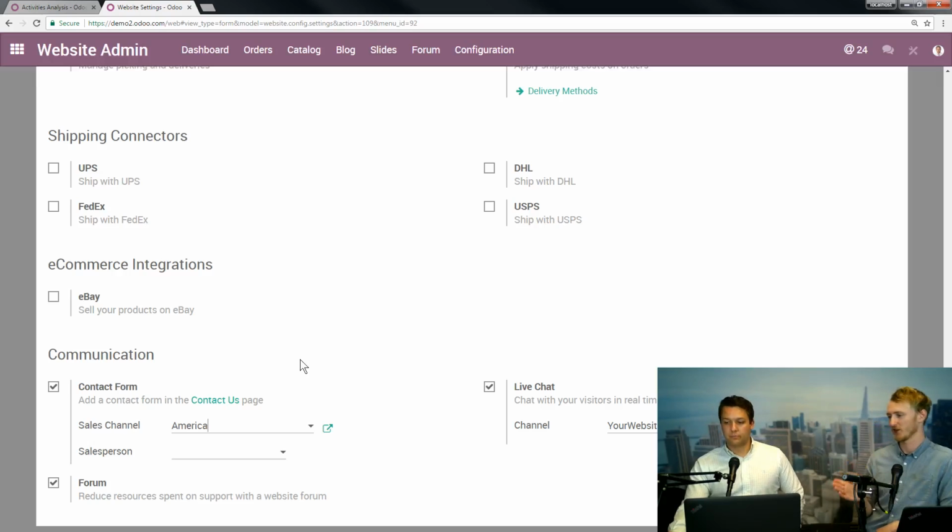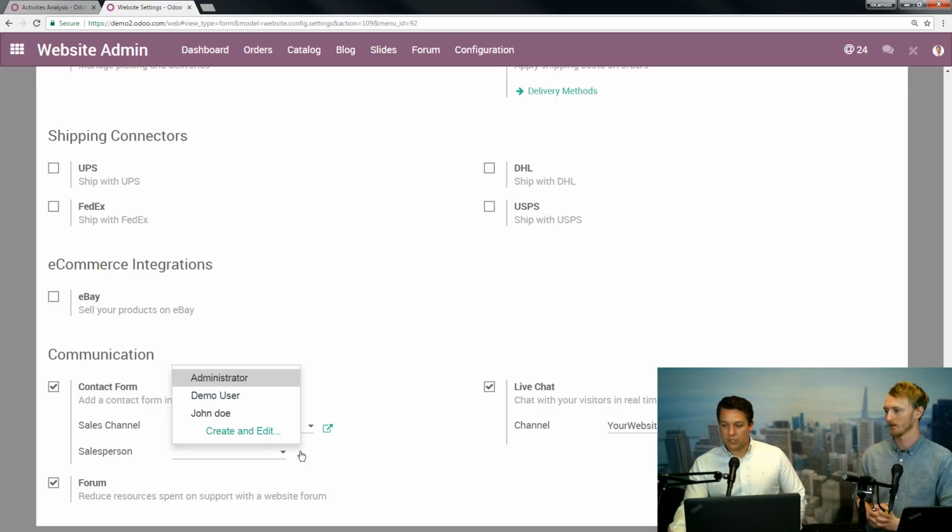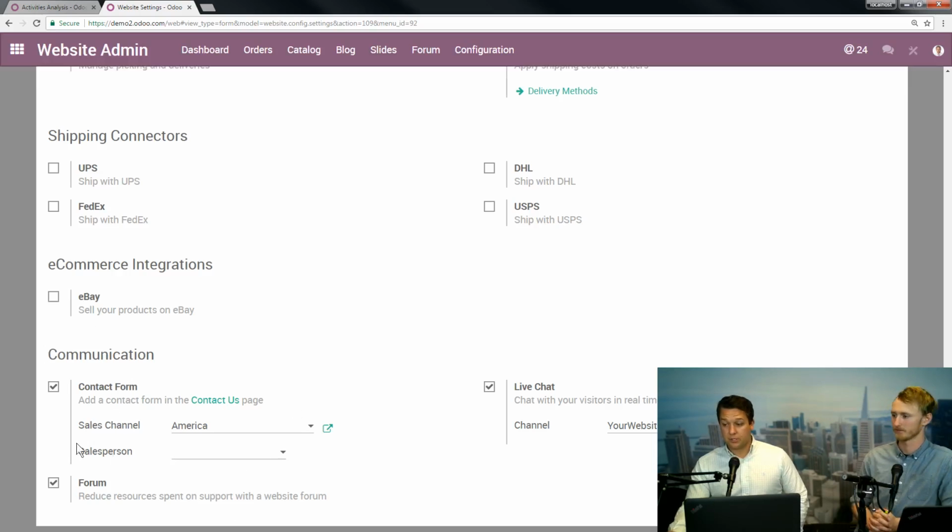Sales channel, sales team, depending on what version you're on. That's where you're going to select what pipeline it goes into. That goes by pipeline, and if you want it to go to a certain person, again, this step will be skipped or superseded if you have leads configured for your sales. It will not do that, and it will just sit in a bank for someone to distribute manually.